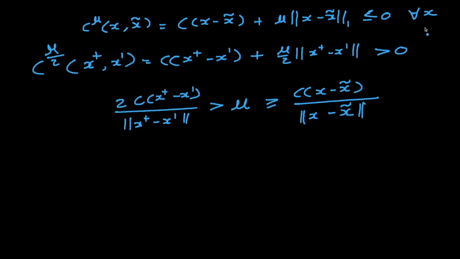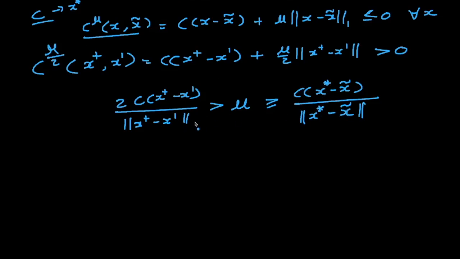So it is not true for every x. But if you consider the optimal x for the original C objective, let's call it x star, the optimal answer for the original C, then in that case it is still true. Under this, if we put x star instead of x, this inequality still holds. So x star is not the best solution for this objective, it is the best solution for this objective. So we can replace x by x star also here.